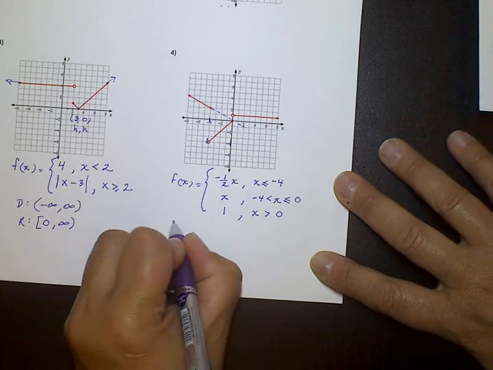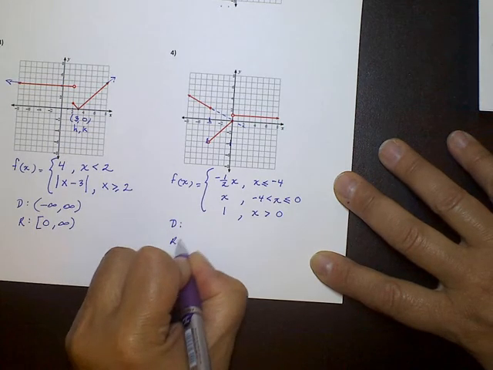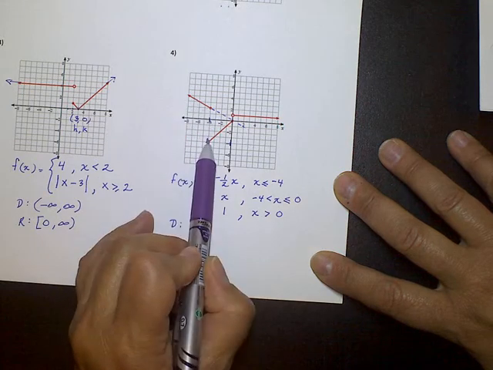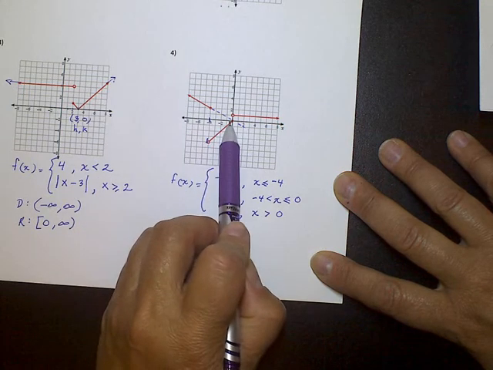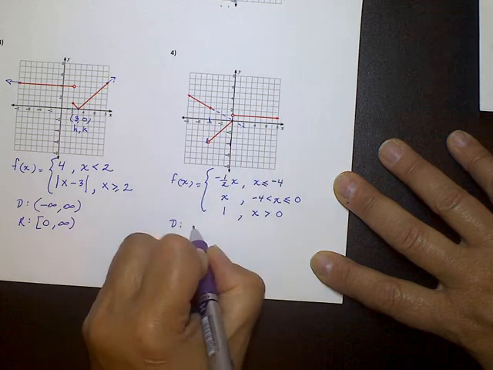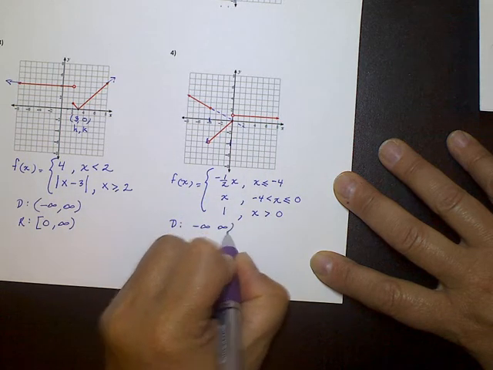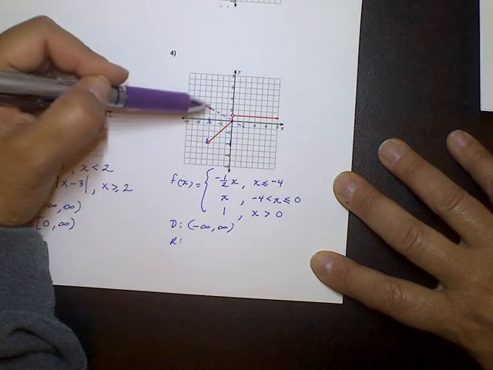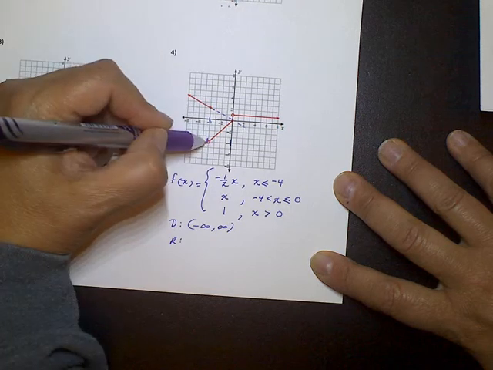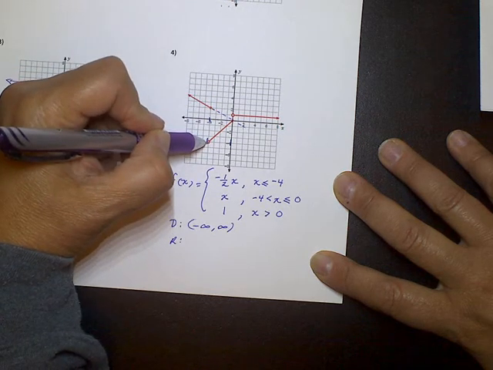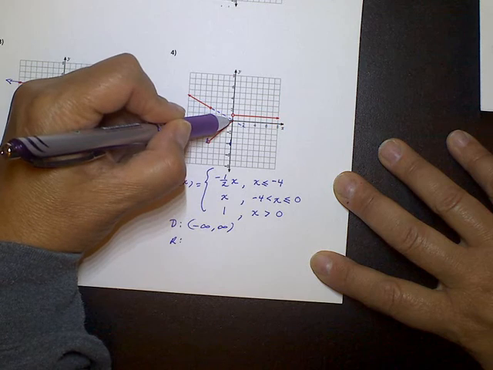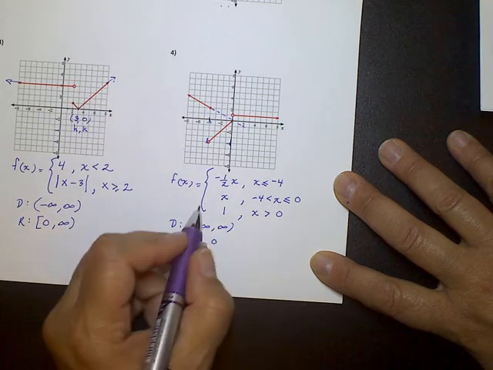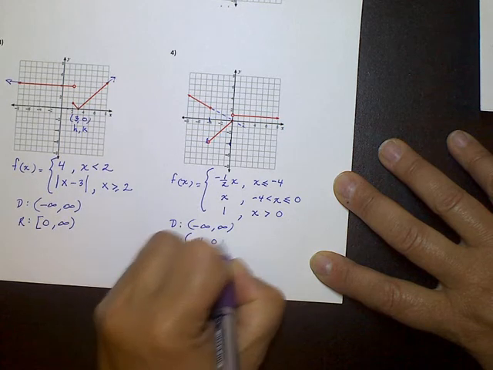Alright, domain and our range. So when I look at my domain, it goes forever that way, and then we've got this piece that covers this distance, and then it goes forever that way. So all real numbers. Our range, there's a jump in this graph right here and right here. So if we start at the bottom and work our way up, it looks like we're at negative 4 to 0. So negative 4 to 0. And the negative 4 is not included, but the 0 is.